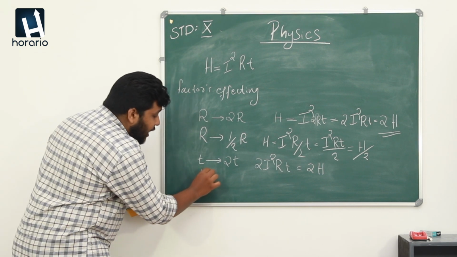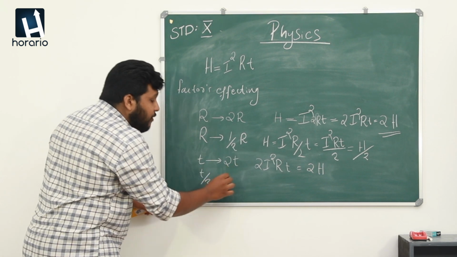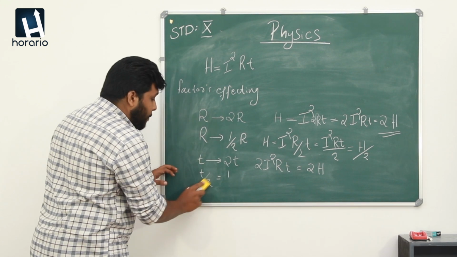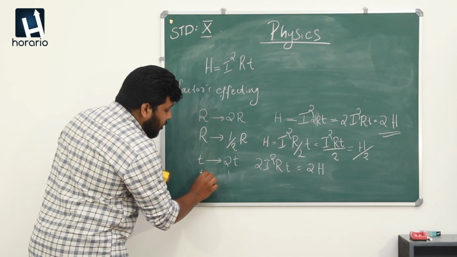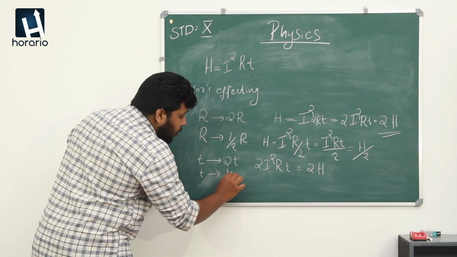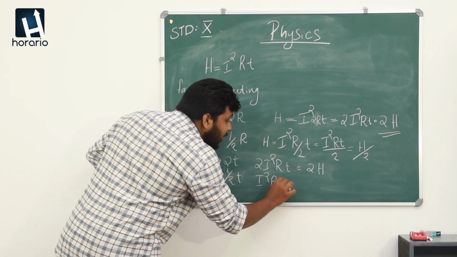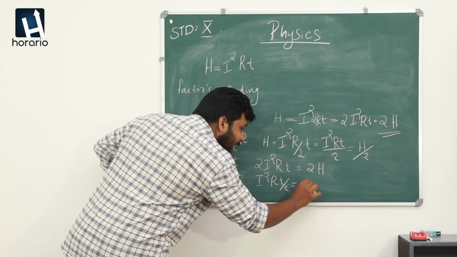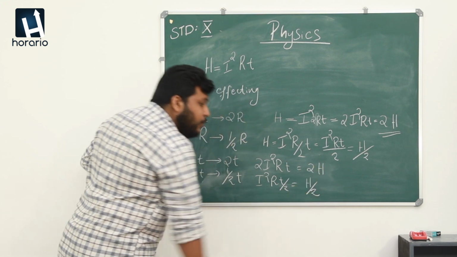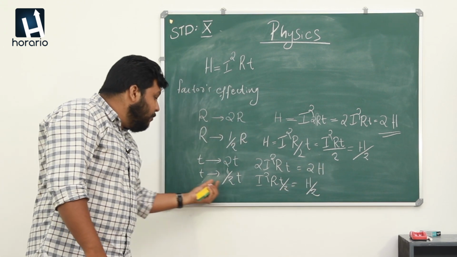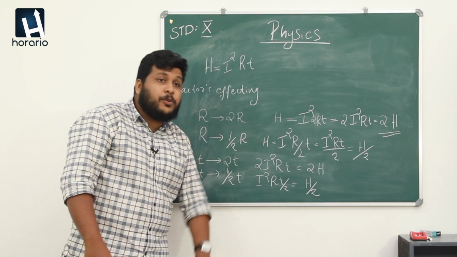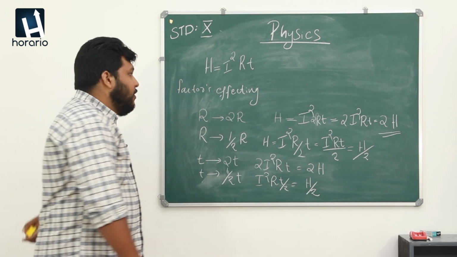What happens if the time is halved? The same effect will be given here. If the time is halved, the equation will be I²R(T/2), that is H/2. Which means when the time is halved, the heat energy produced is also halved.